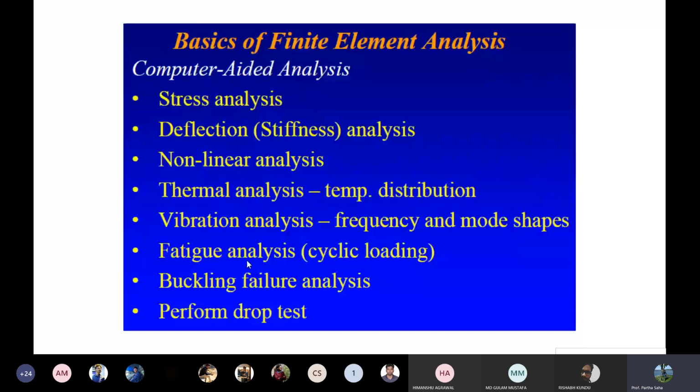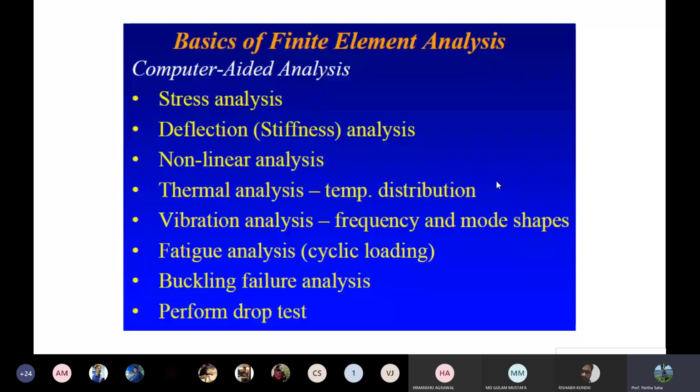Anything you need to learn, you need to know the basics, you need to know the software, you need to know how to solve the problem. There are many aspects of finite element software. I don't know how much I will be able to cover, but again, thermal analysis and stress analysis is good enough for beginners. That's my suggestion. If somebody is interested, he or she can learn it after the syllabus is over.